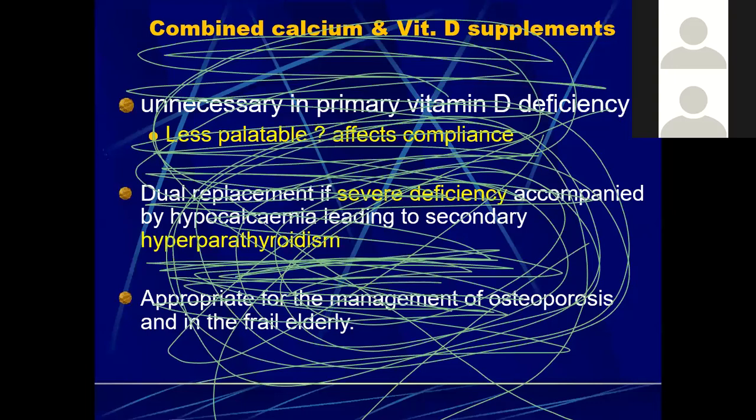So the combined supplementation, along with calcium, is unnecessary in primary vitamin D deficiency. Dual replacement can be given in cases of severe deficiency that is accompanied by hypocalcemia leading to secondary hyperparathyroidism. Then it is appropriate for the management of osteoporosis and of course in the elderly people.